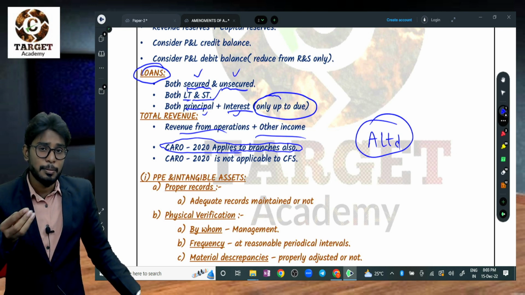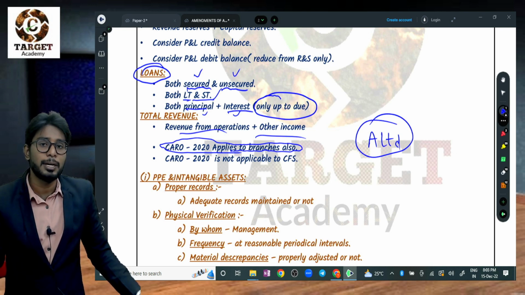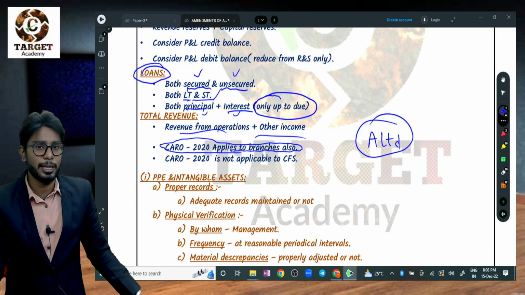Of course, the branch is a part of the company. It has no separate legal entity. So that is also another logic.